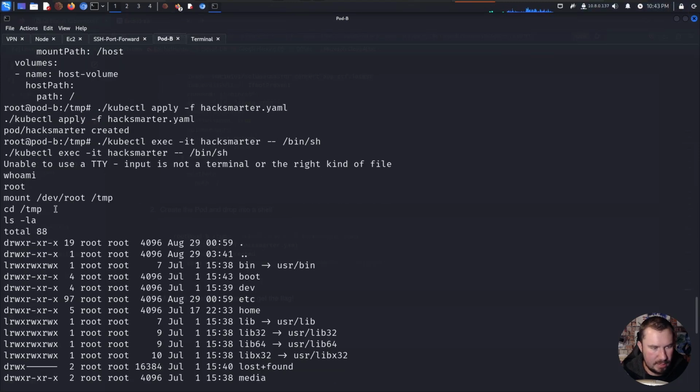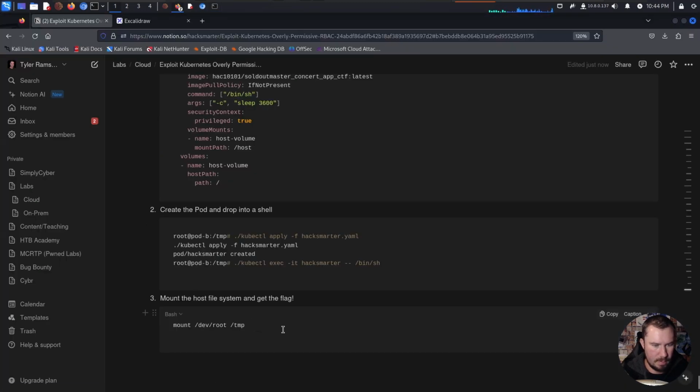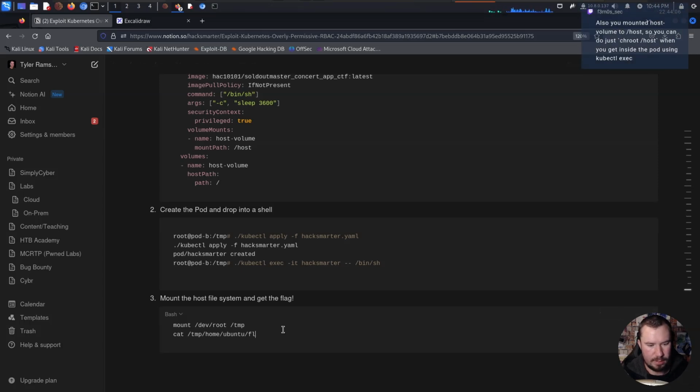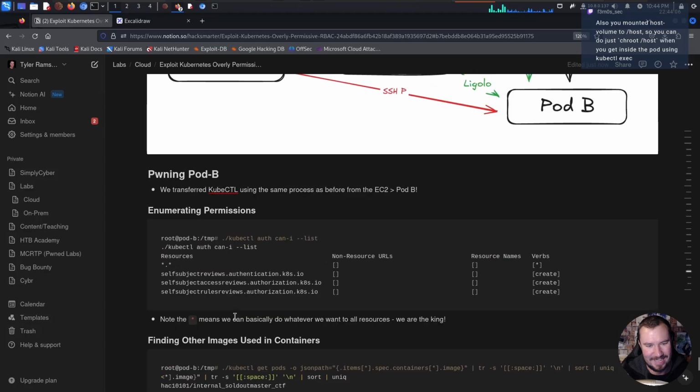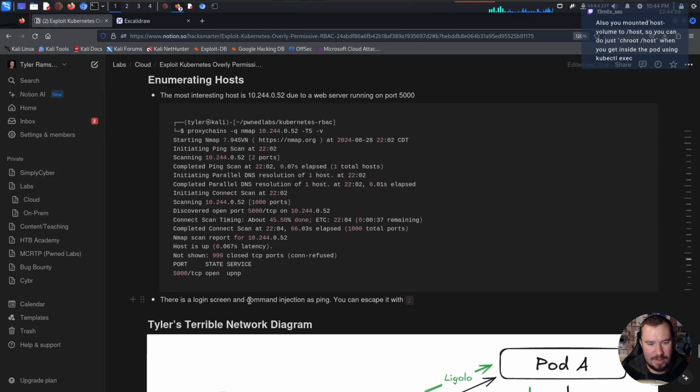And you can see it right here. We'll mount the host file system. And then it would be cat temp home ubuntu flag.txt. And we'll just say redacted. And that, ladies and gentlemen, allows us to complete this scenario, network diagram and everything included.